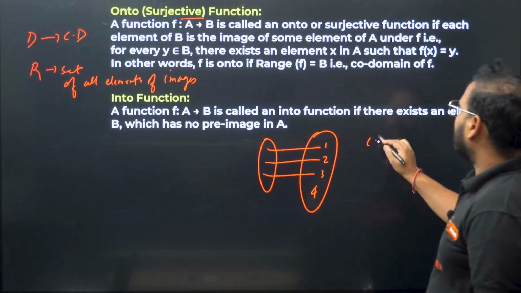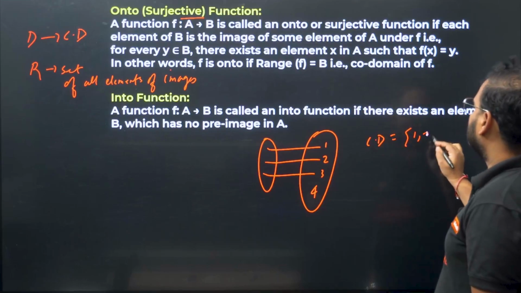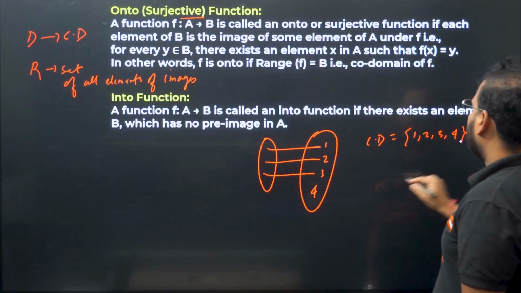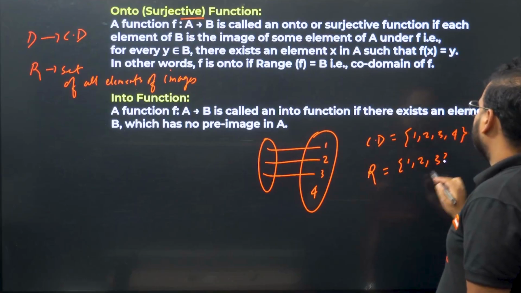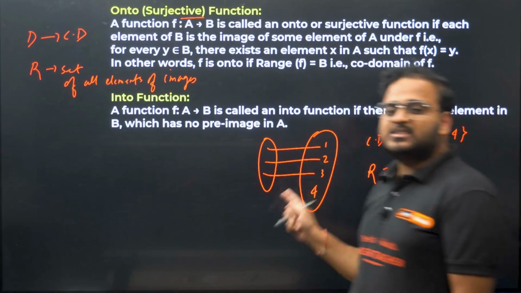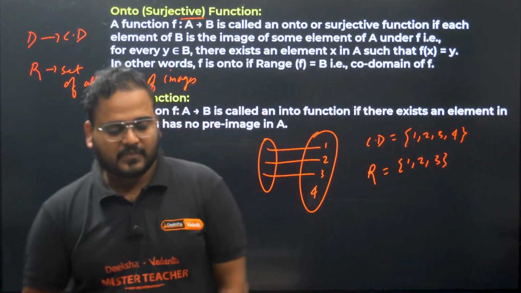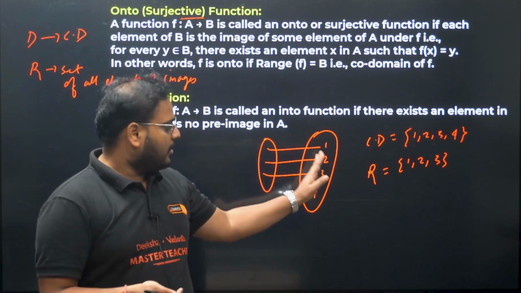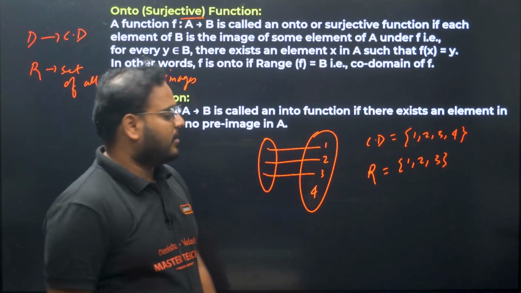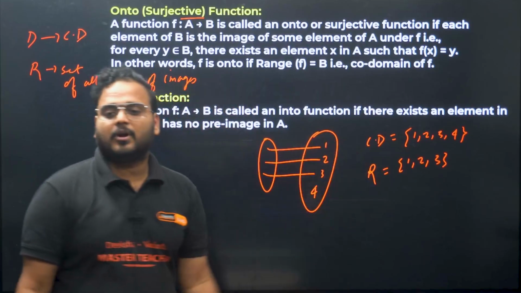So my codomain here is 1, 2, 3, 4, and your range over here is only 1, 2 and 3. So range is the images that you get after the mapping. After putting the elements of the domain into the function, whatever comes out is your range, and the total set is called the codomain.